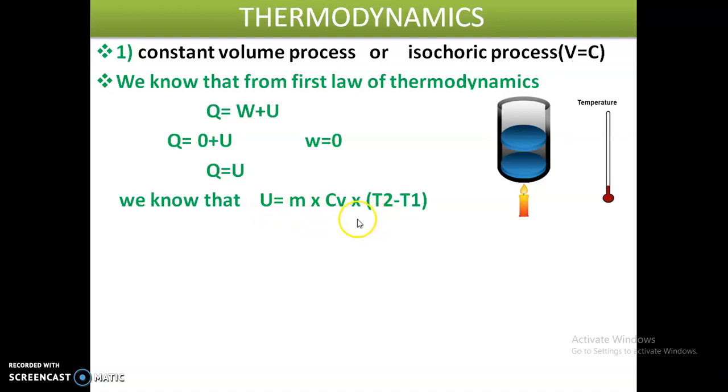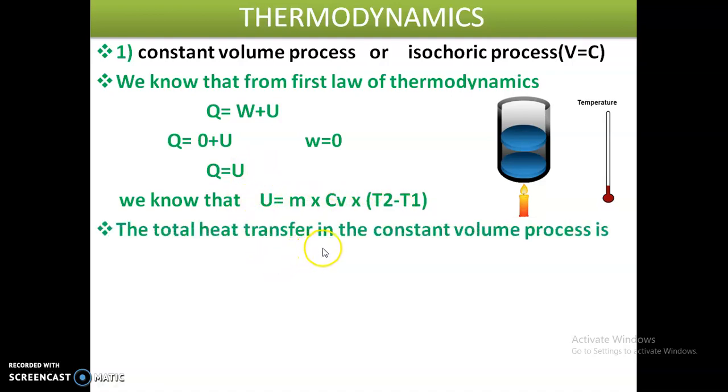So finally, Q is equal to U, which is mCv (T2 minus T1). The total heat transfer in the constant volume process is mCv (T2 minus T1). I hope you understand.